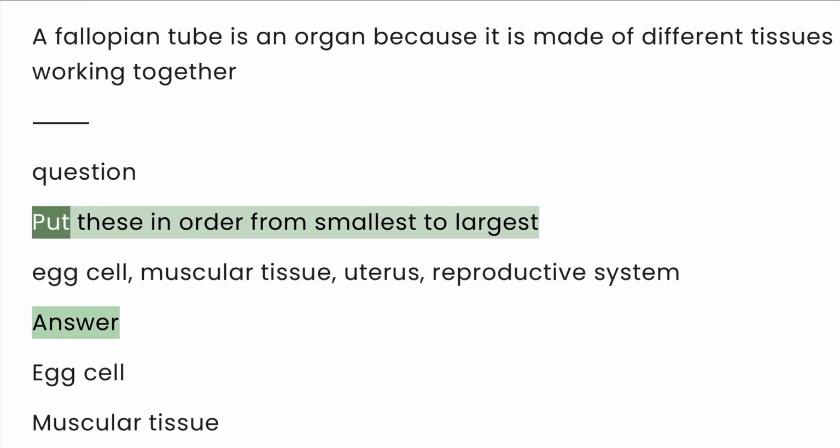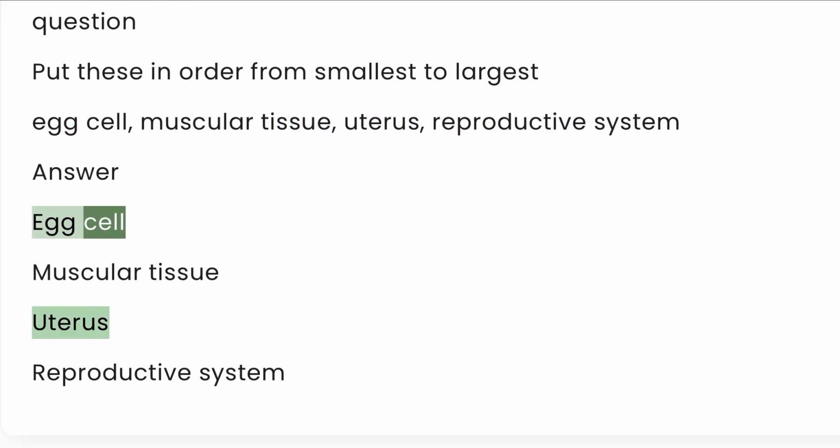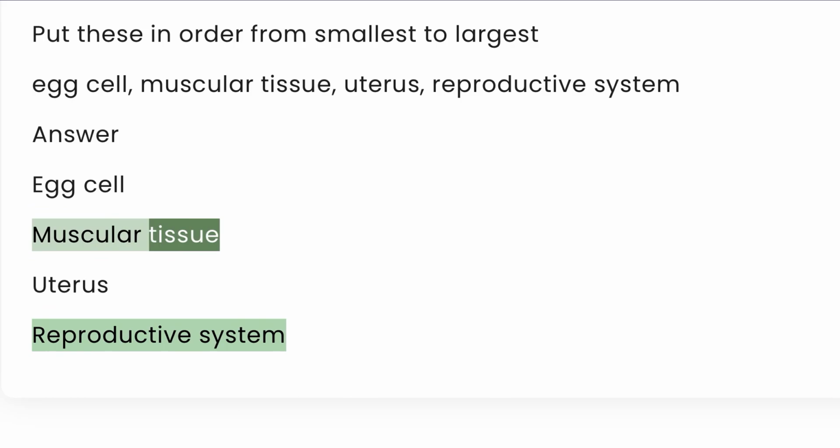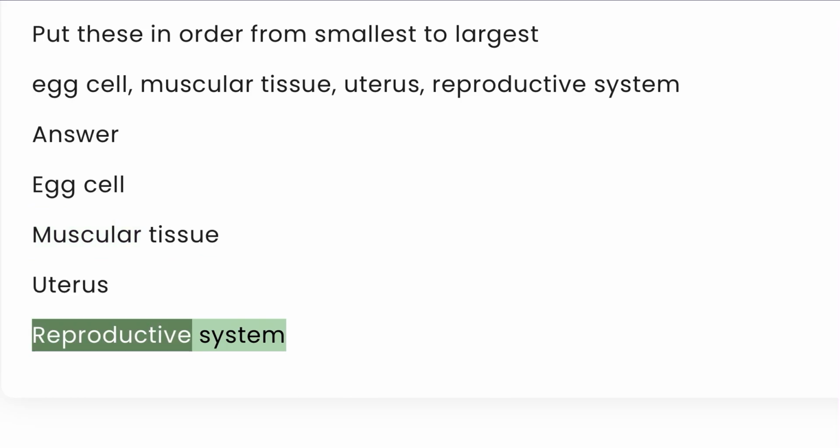Question. Put these in order from smallest to largest. Egg cell, muscular tissue, uterus, reproductive system.